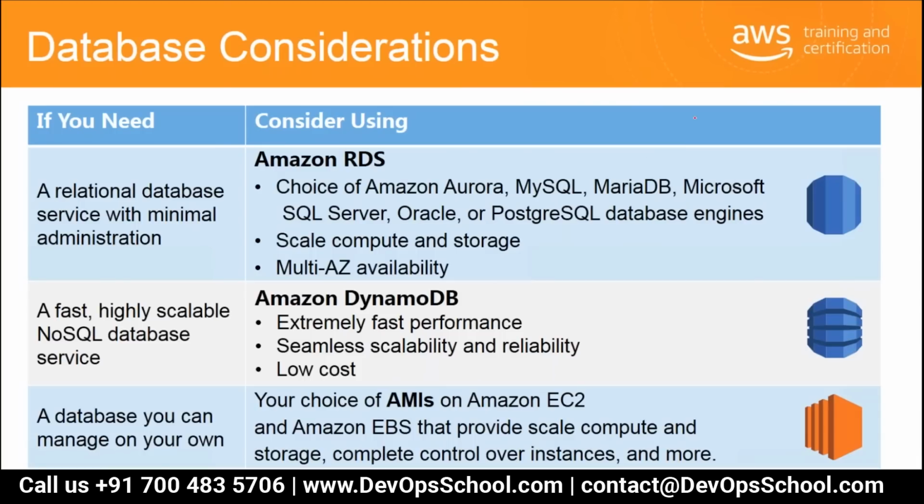Again, considerations, let's talk a little more about that. If you need a relational database with minimal administration, go for Amazon RDS. Choice is Amazon Aurora, MySQL, MariaDB, Microsoft SQL Server, Oracle, Postgres. So select the scale, and scale, compute and storage will happen for you if you are using this as a managed service. But if you want to use a fast, highly scalable NoSQL database service, which is extremely fast performance, seamlessly scalable and reliable, choose DynamoDB.